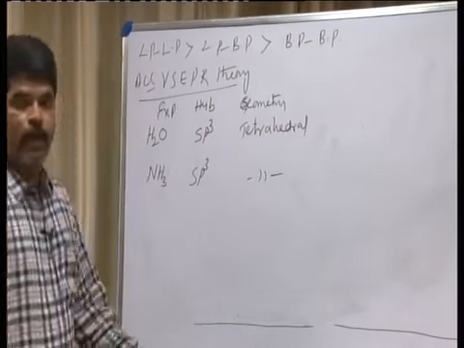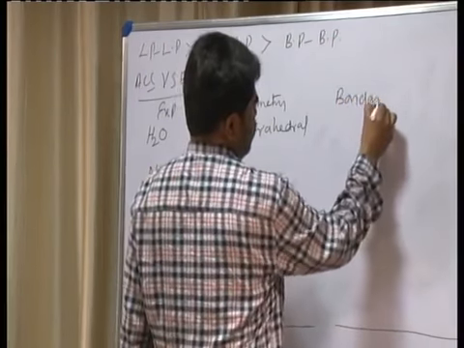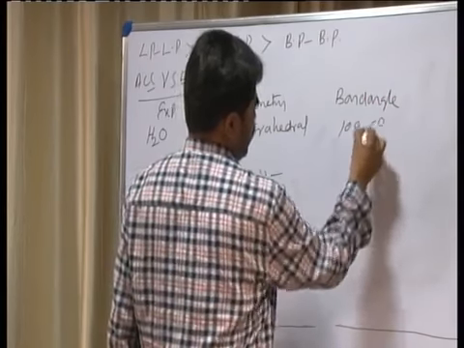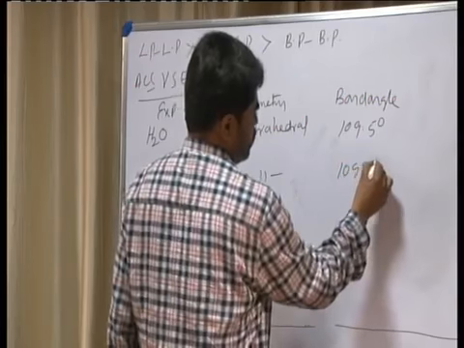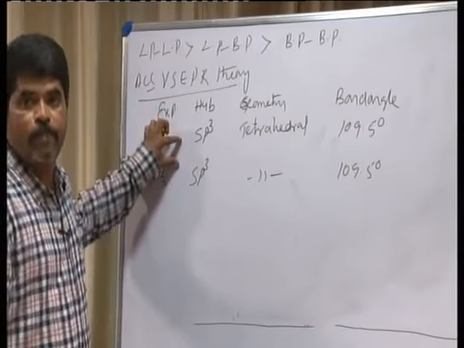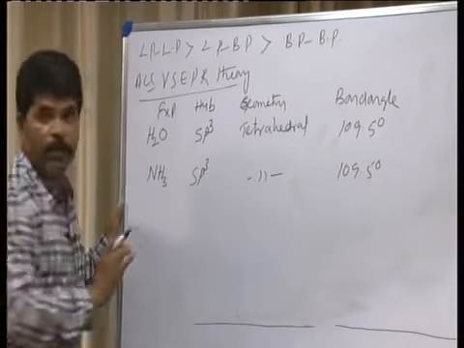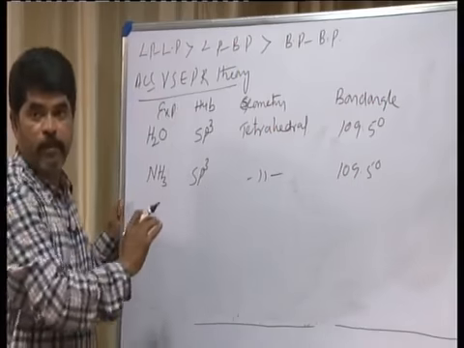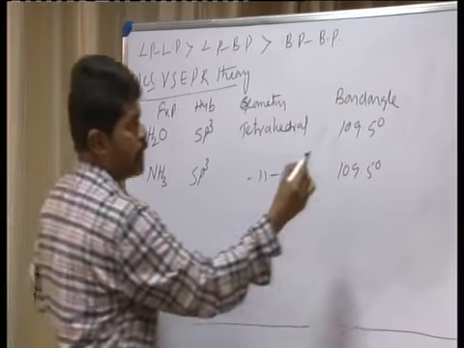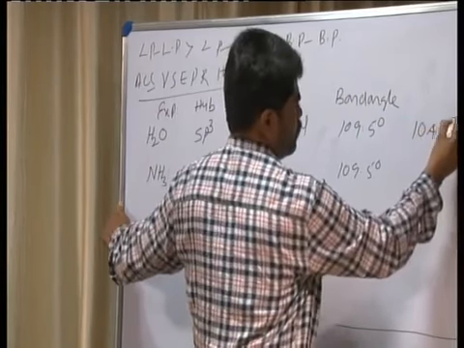And the expected bond angle is 109.5 degrees in both. But actually, in case of the water molecule, the correct bond angle is 104.5 degrees.